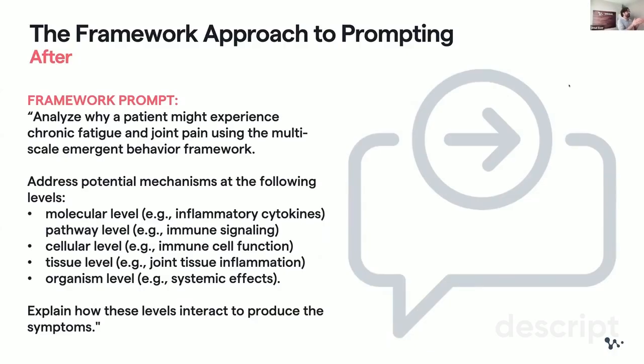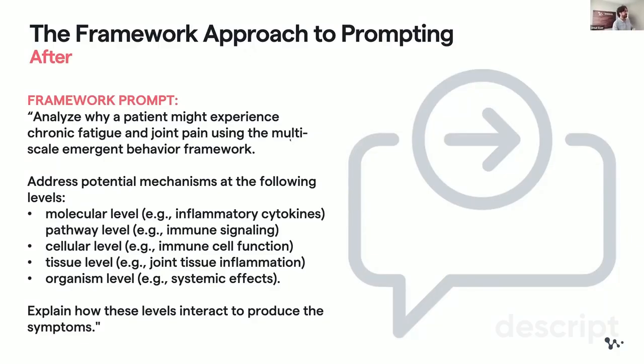For example, you can ask the same question this way. Analyze why a patient might experience chronic fatigue and joint pain using the multi-scale emergent behavior framework, here is how it's described. Address the potential mechanisms at the following levels: molecular level, pathway level, cellular level, tissue level, organism level. Explain how these levels interact to produce the symptoms.